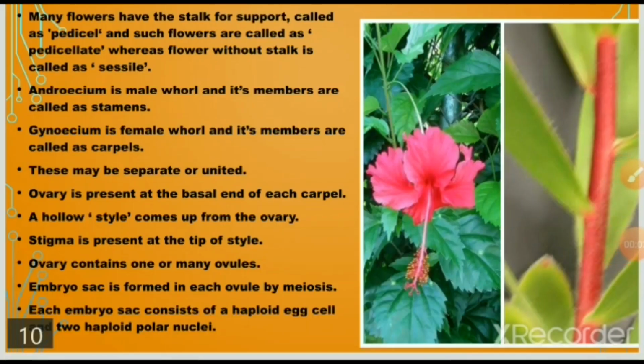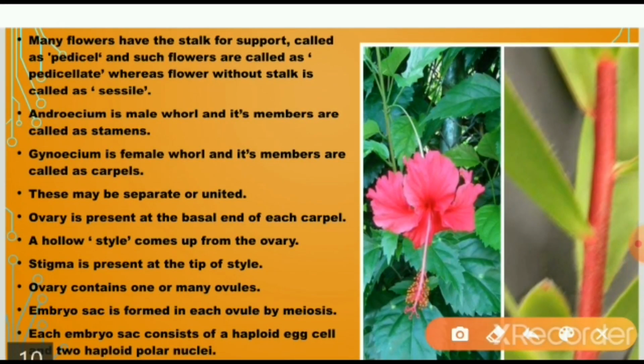Many flowers have a stalk for support, called the pedicel. So we'll see here, this is the pedicel, and such flowers are called pedicellate. Whereas flowers without a stalk are called sessile. Now androecium is the male whorl and its members are called stamens. So here you can see anthers and filaments, called stamens.